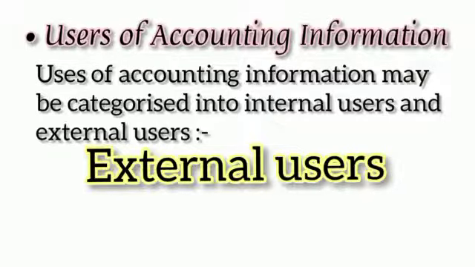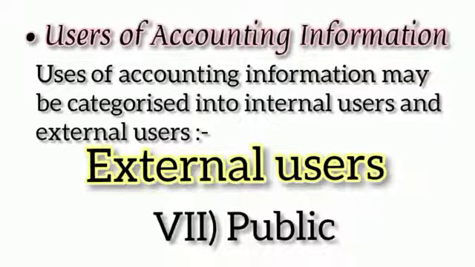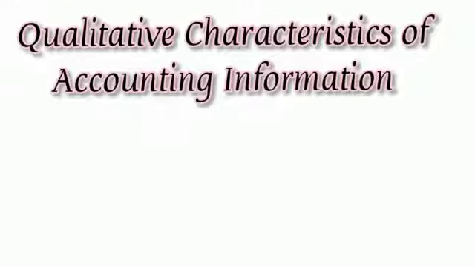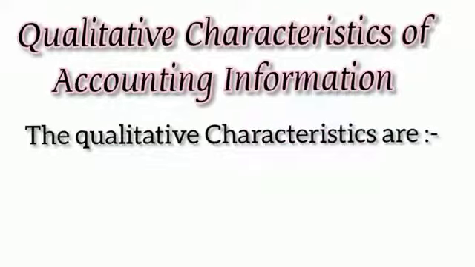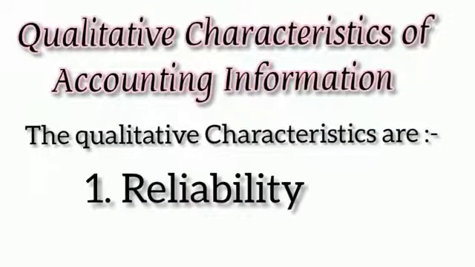And the 7th one is public. They want to see the business running since it makes substantial contribution to the economy in many ways. Example, employment of people, etc. So next we are also going to see qualitative characteristics of accounting information. What are they? Qualitative characteristics are attributes that makes the accounting information useful to users. The qualitative characteristics are 1.